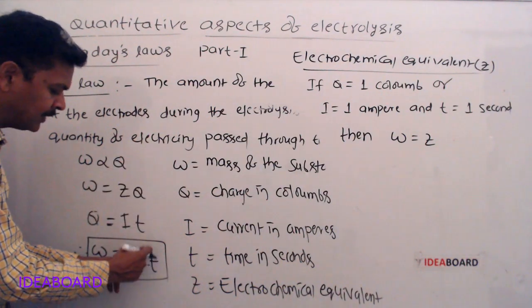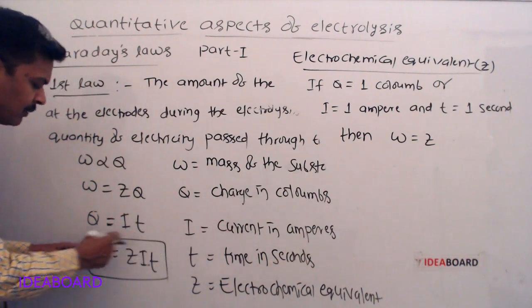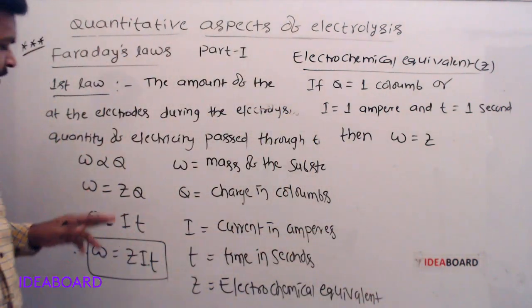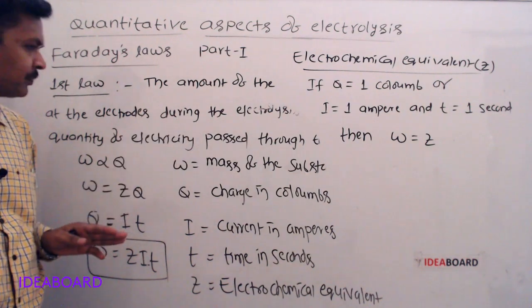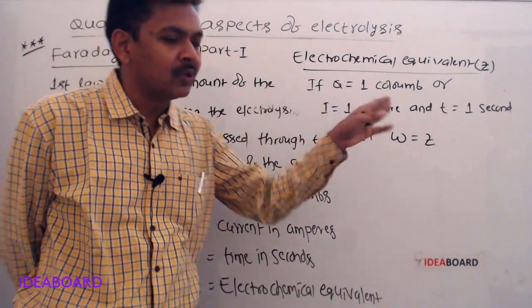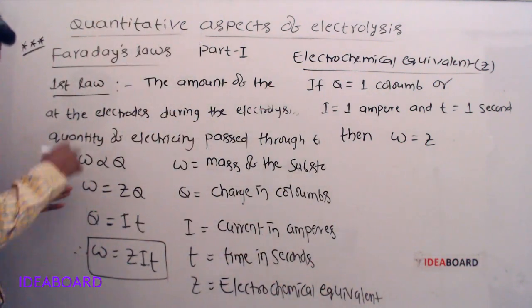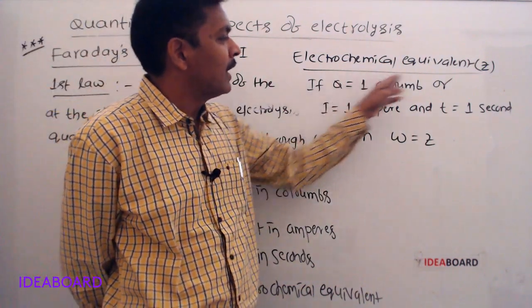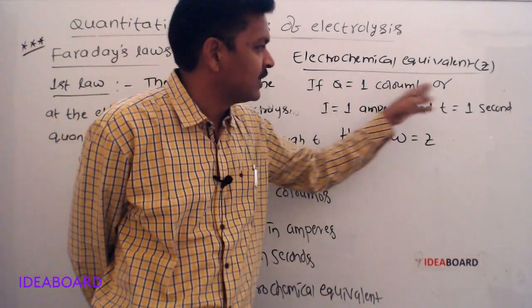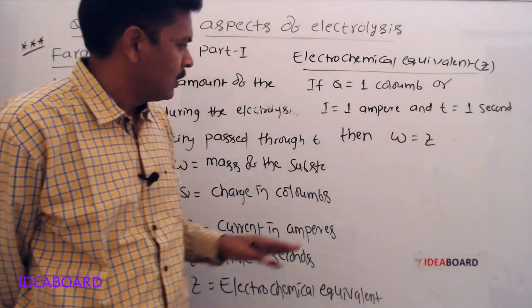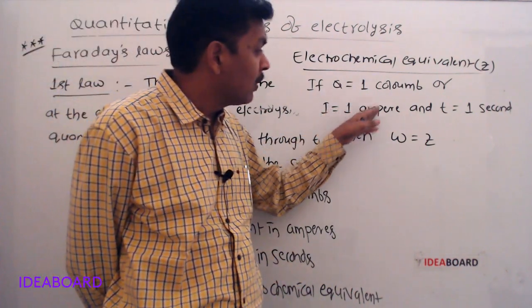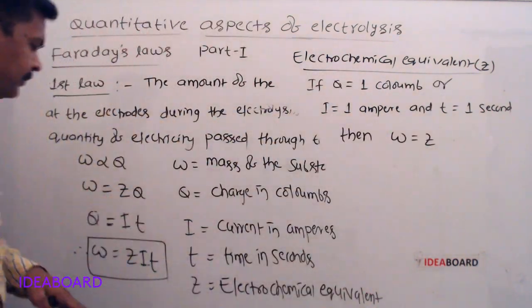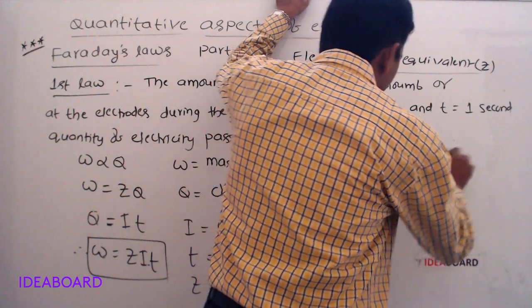Or from this formula, if I is equal to 1 ampere and T is equal to 1 second, then W is equal to Z. So electrochemical equivalent is nothing but the amount of the substance deposited at the electrodes when 1 coulomb of charge is passed through the electrolytic solution, or the amount of substance deposited when 1 ampere current is passed for 1 second. So this Z is nothing but W only.